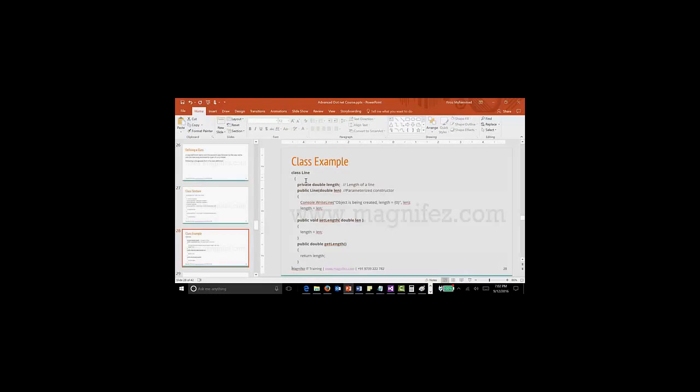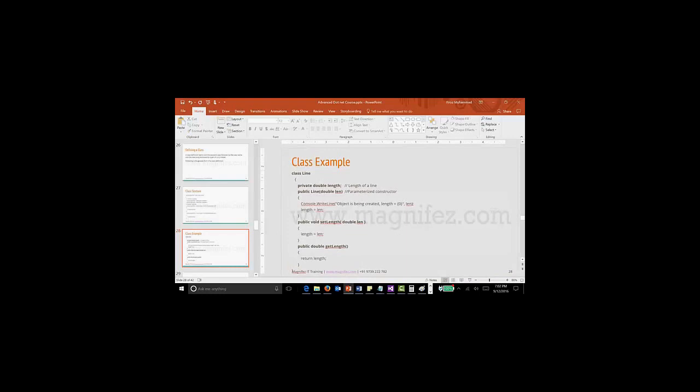If you can see it, this is the name of the class. A line is an object in the real world. In order to represent the length of that line, I have mentioned one variable, which is of type double. So it can contain a floating point number as the length. Length can be a decimal number, right? Then I have three methods: public Line with a double parameter.